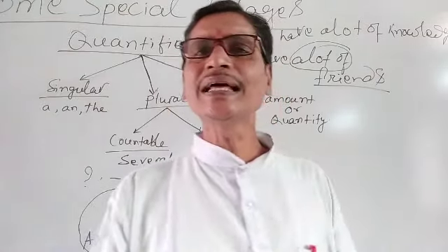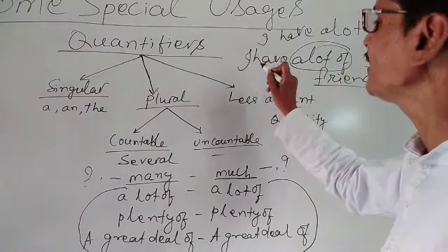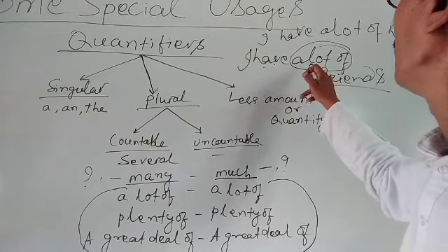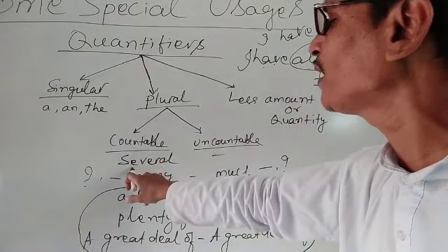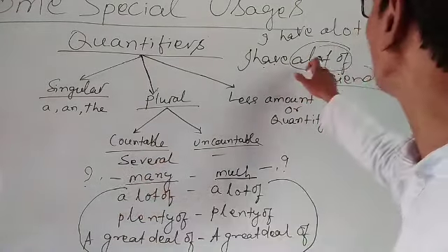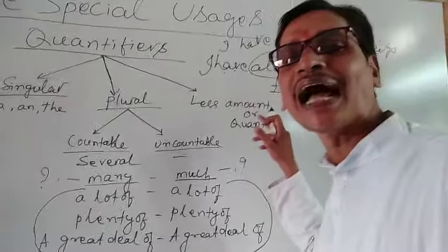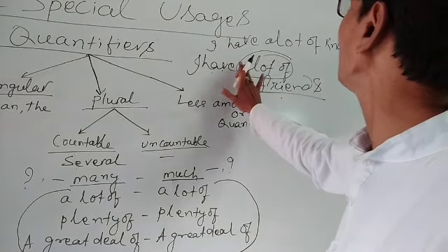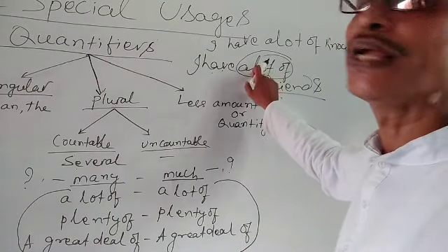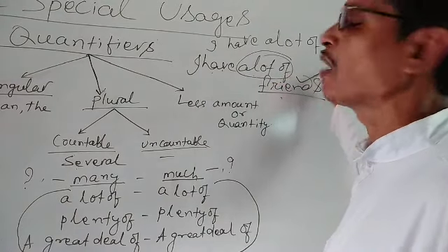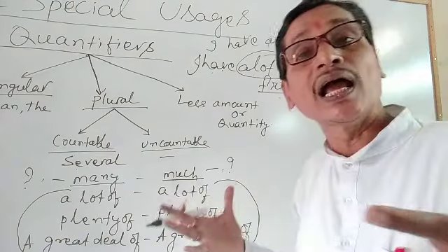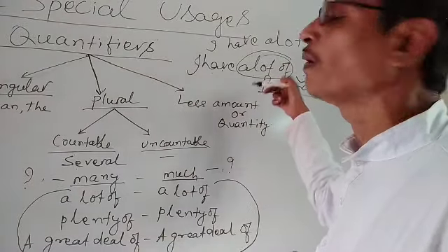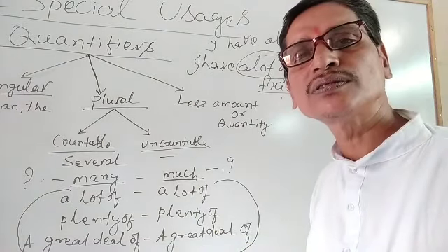Suppose we make them negative. What will happen? I do not have many friends. Because it is negative, we use many. We cannot use a lot of over here. So in place of a lot of, we have to use many because it is a countable noun. Do I have many friends? If it is a question also, we can use many for countable nouns.